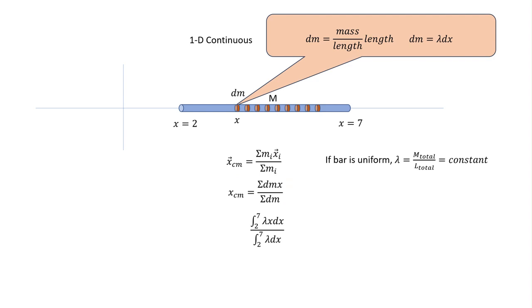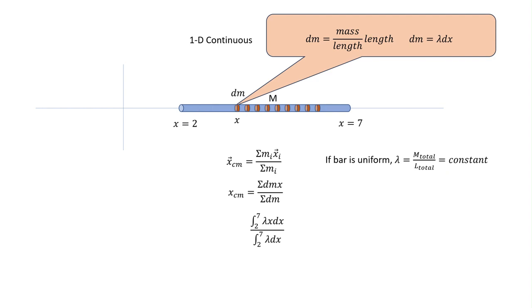Okay, there are two cases. One is the bar is uniform, in which case I have a value of lambda here, and I have a value of lambda here, and it's the same. The bar looks the same everywhere. So if I want to know how much mass per unit length there is, it doesn't matter. I take the total mass, divide it by the total length, and it's just some number.